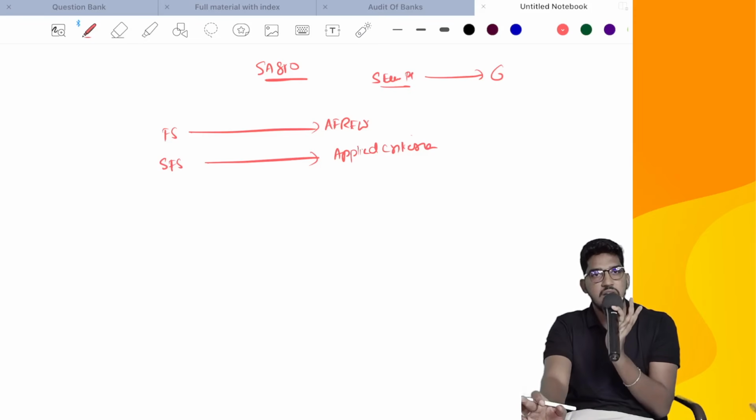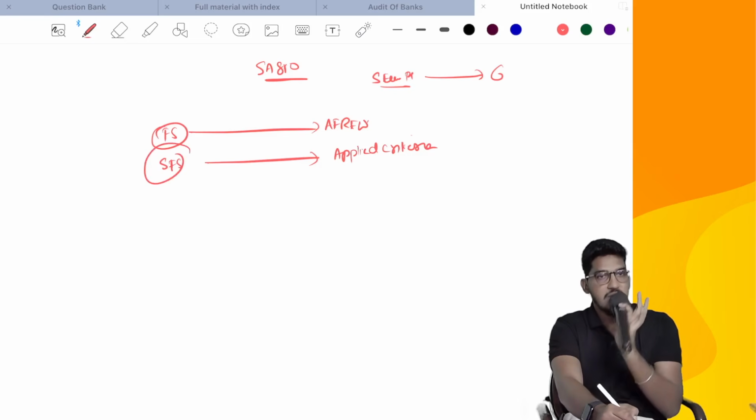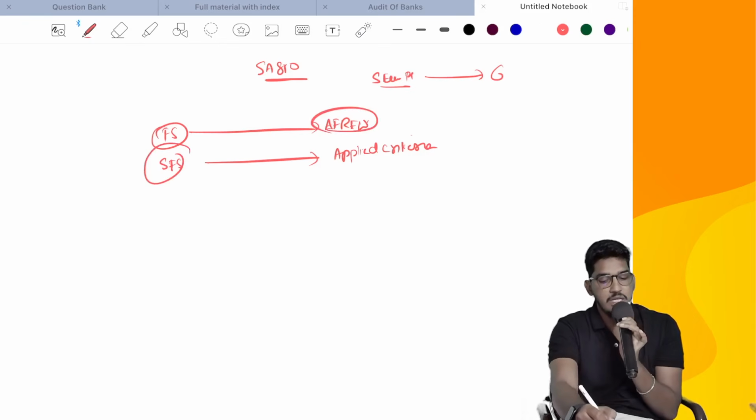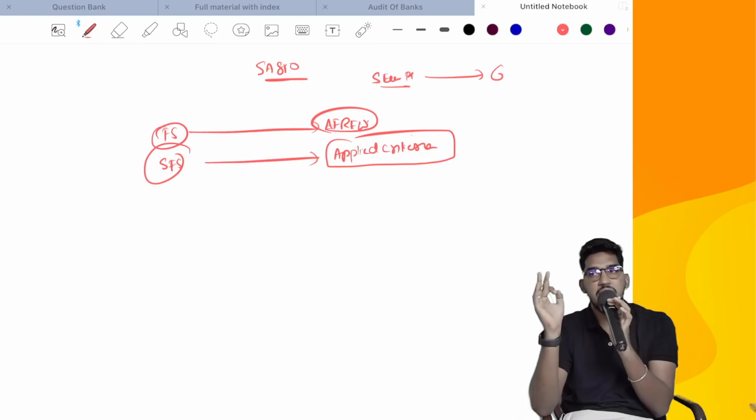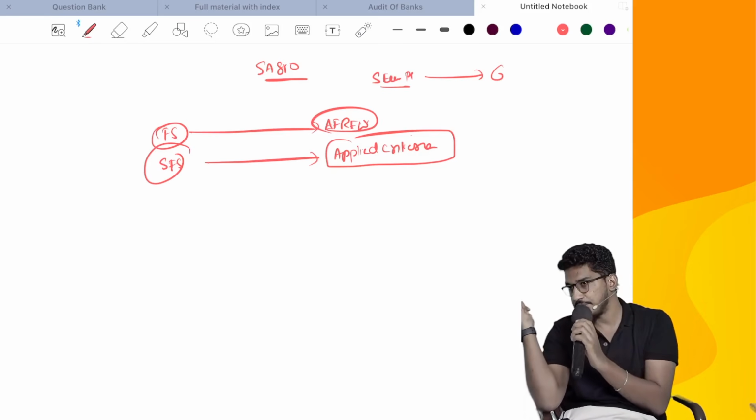In case of a normal audit we say whether financial statements are prepared as per the applicable financial reporting framework. Now throughout the standard, in place of normal financial statements they use the phrase summary financial statements. In place of applicable financial reporting framework they use the phrase applied criteria. Nothing but the criteria on the basis of which summarization has taken place. That we call applied criteria.